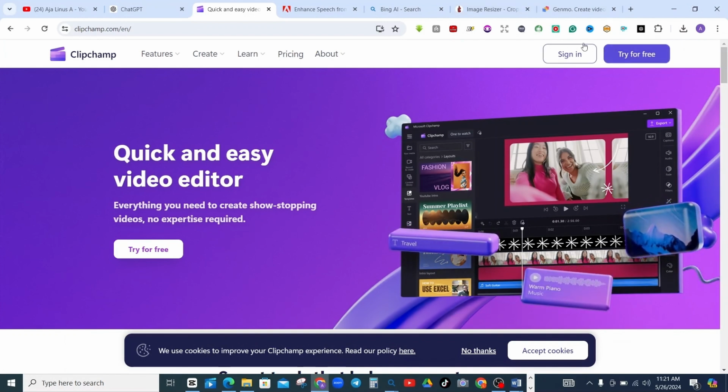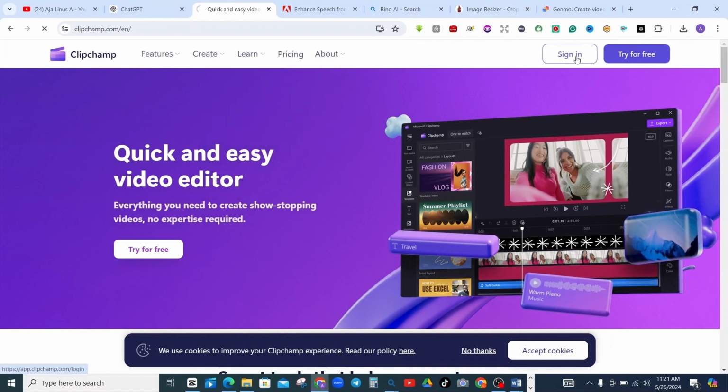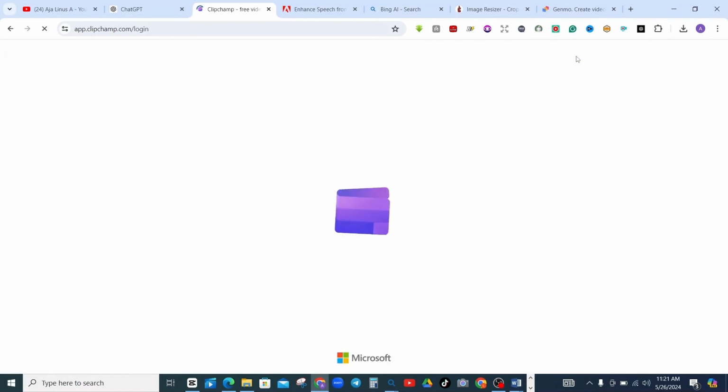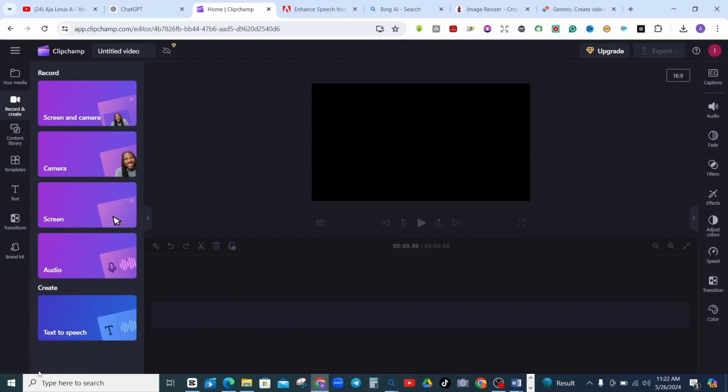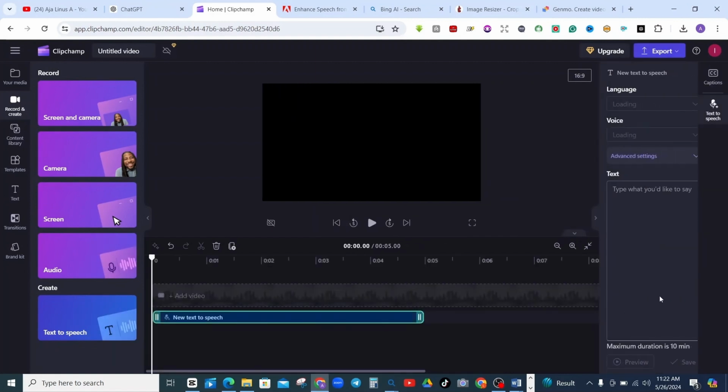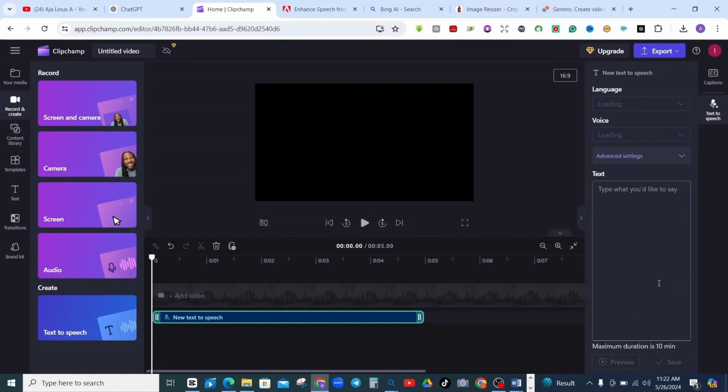But in any way, if you want to use this ChatGPT, what you need to do is to click on sign in if you already have an account with them. If you don't have an account with them, you're going to click on try for free. When ChatGPT opens, click on this place, create a new video. When create a new video opens, you come here and click record and create. Then you click text to speech. Know that this particular tool can only allow you to create a video that is 10 minutes duration. If you look at this, maximum duration is 10 minutes.